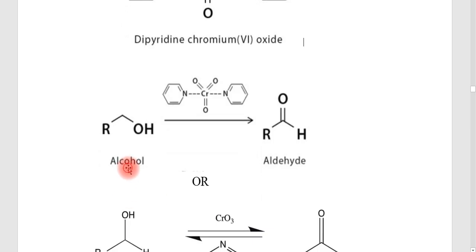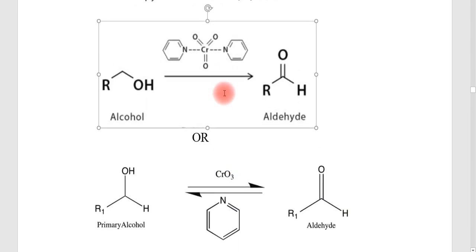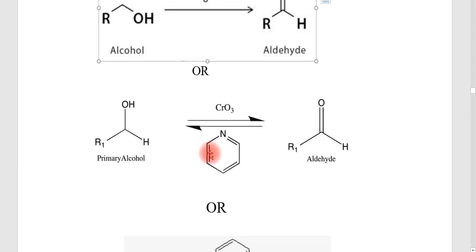Anyway, this is a primary alcohol being converted into an aldehyde, or it can be shown as CrO3 in the presence of pyridine. This is shown here on the arrow just because the Collins reagent is produced in the presence of pyridine and CrO3. That is why it is given here.